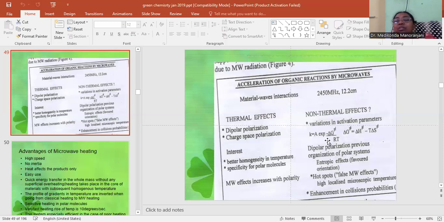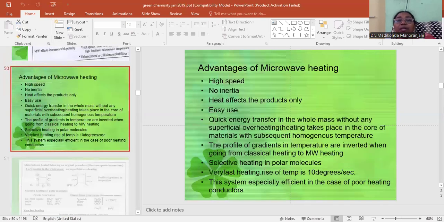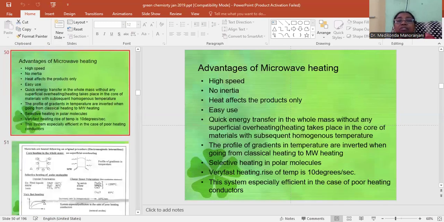Now, when it comes to the non-thermal effects, there will be variations in activation parameters. Example, k is equal to A exponential minus delta G by RT, and you can see the small variations. Dipolar polarization, previous organization of polar systems, entropic effects, favored orientation, hot spots, high localized microscopic temperatures, enhancement in collision properties. Now let us look at the advantages of microwave heating. The heating involves high speed, no inertia.